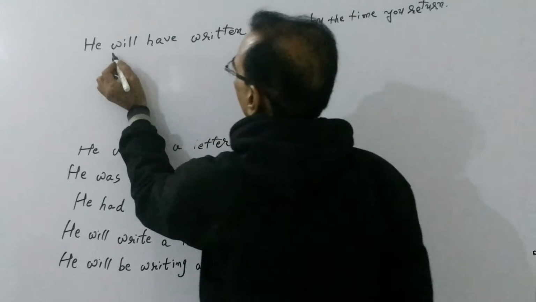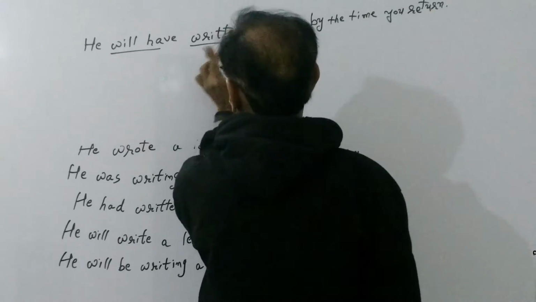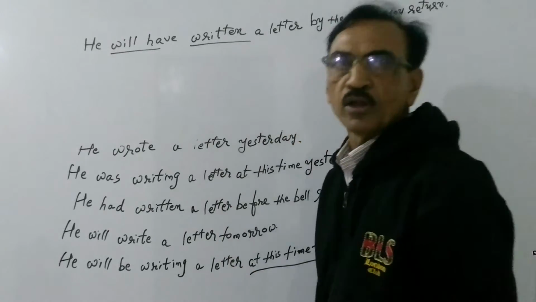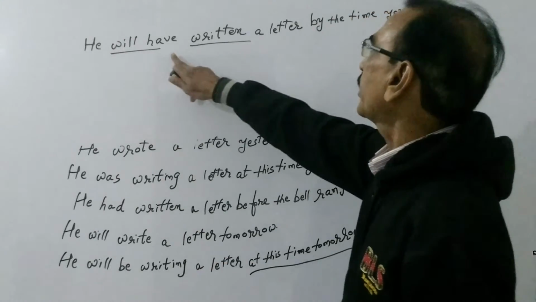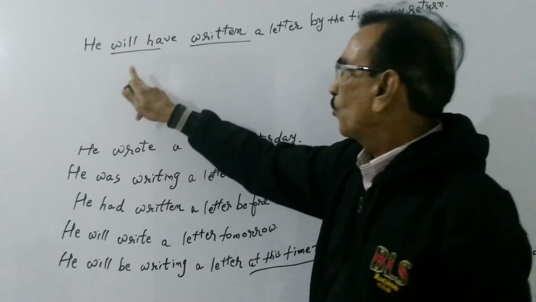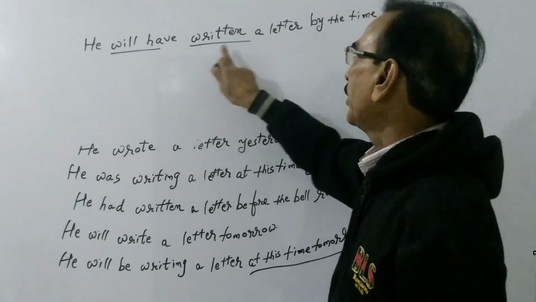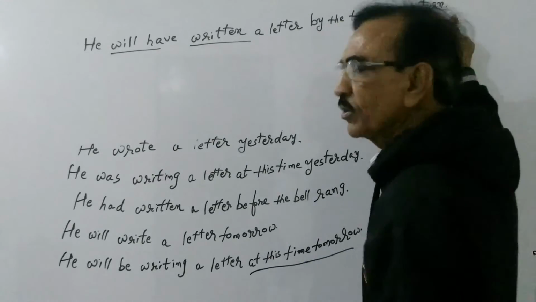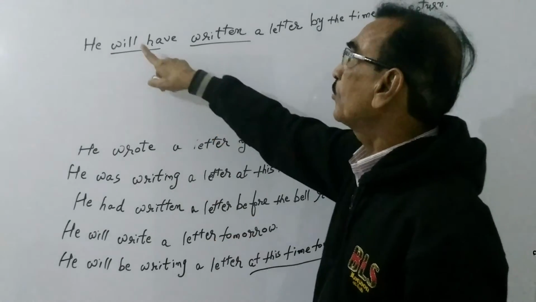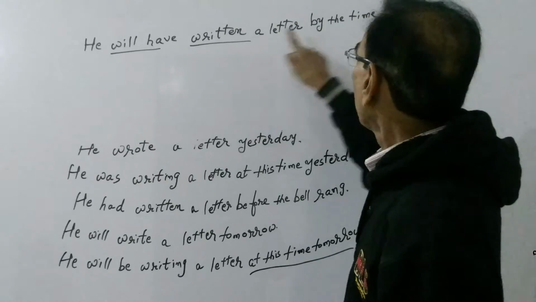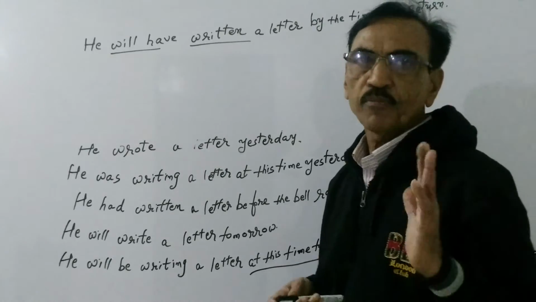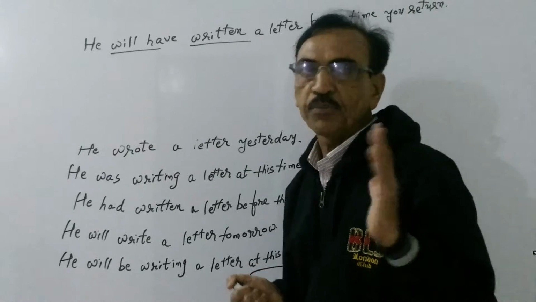So shall have, will have is there as a helping verb. This is the main form, past participle of the verb, or we can say V3. Now if it is negative: he will not have written a letter by the time you return. If it is interrogative: will he have written a letter by the time you return? Question mark. And what will he have written by the time you return? So, this is perfect future tense.